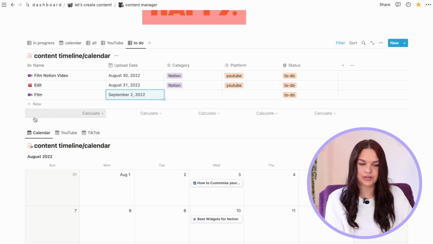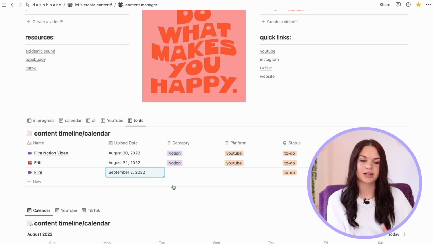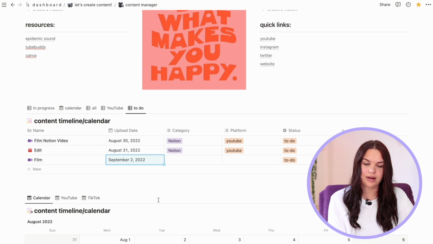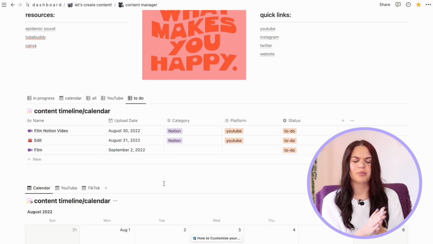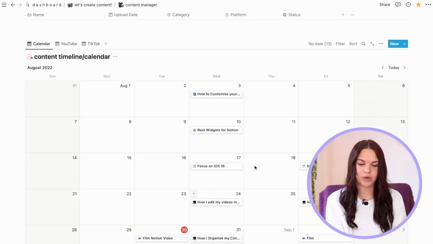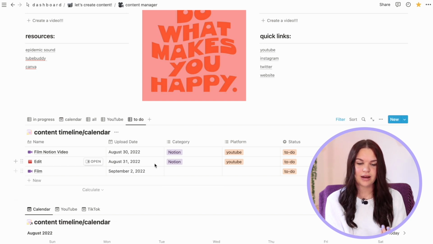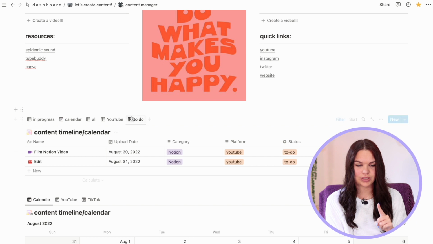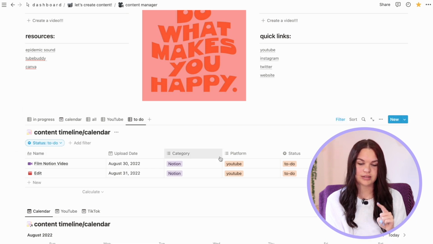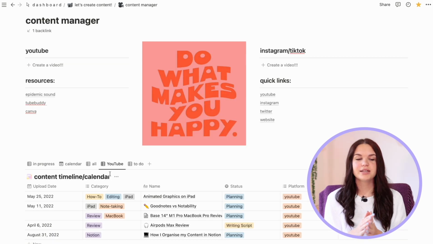So that is how I add to-dos, just so I can view them here as well and see a general outline of how my month goes and when I want to do what. That's why I have this section here. I feel like a lot of people might think it's very messy because I have my to-dos and my video ideas all in one place, in one database, but I like seeing it all on one calendar. That's why I have it all in one database. So if that makes sense, I hope it does. Yeah, so that is why I have that section here, and it's filtered to status is to do. So it's not a YouTube video, it's not a TikTok, it's not filming, editing, scripting, anything like that. It's just a to-do.